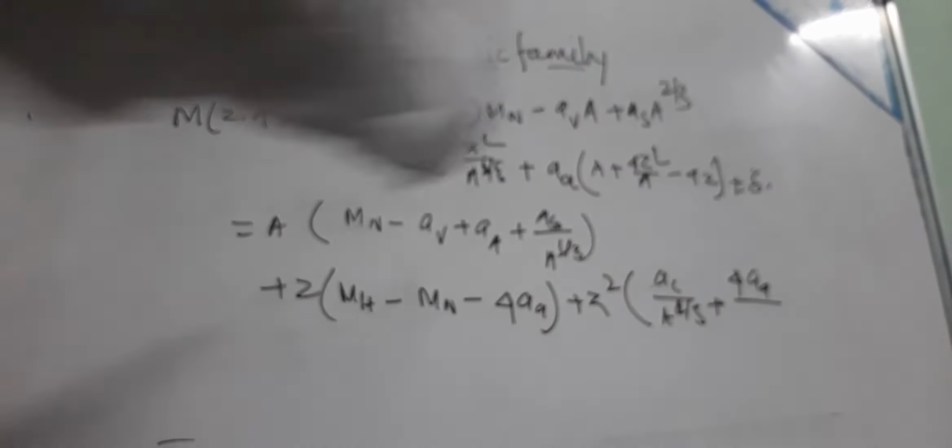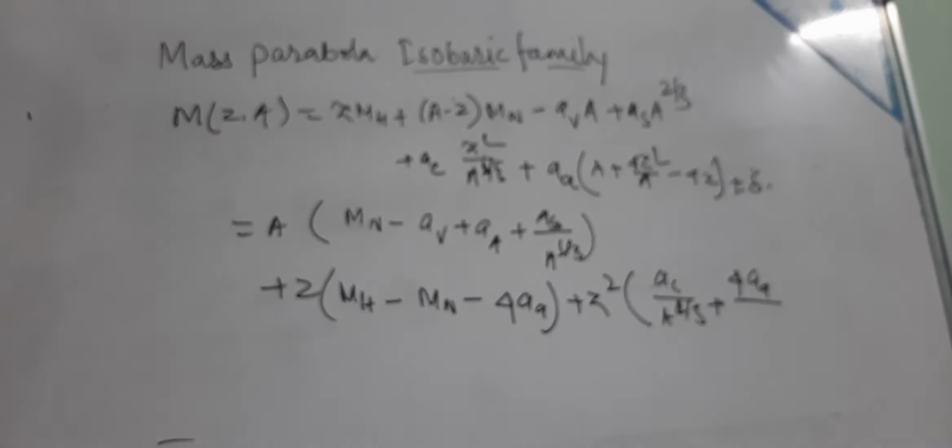And if you take Z squared as a common factor, we get a_c by A to the power 1/3 plus 4a_a by A, plus or minus delta.